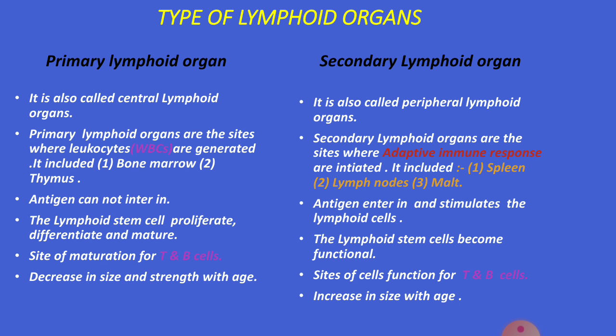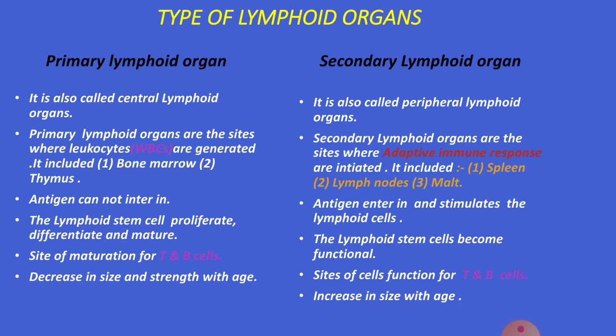After this, we come to the types of lymphoid organs. Lymphoid organs are of two types: primary lymphoid organ and secondary lymphoid organ. First, we discuss the primary lymphoid organs. Primary lymphoid organs are also called central lymphoid organs. Primary lymphoid organs are the generation site of lymphocytes. The thymus and the bone marrow are considered primary lymphoid organs. In primary lymphoid organs, the lymphoid stem cells proliferate, differentiate and mature. Primary lymphoid organs are the sites of maturation for T and B cells.